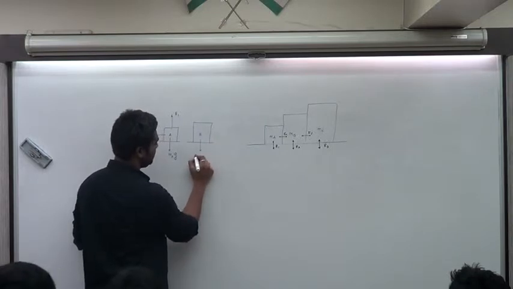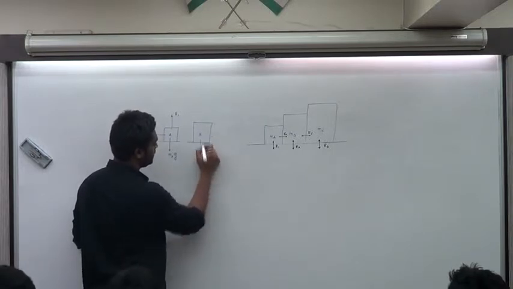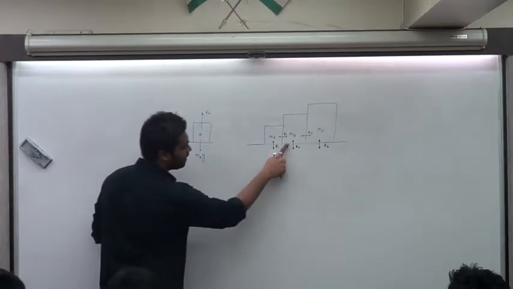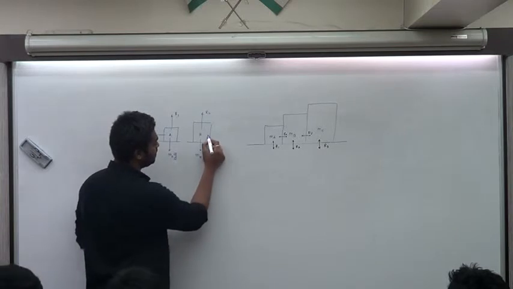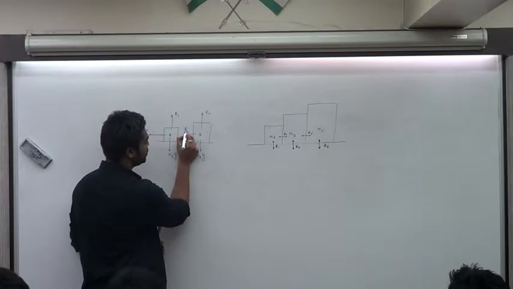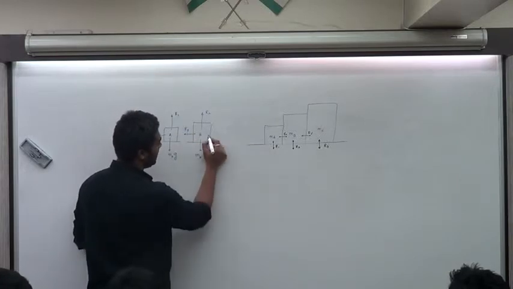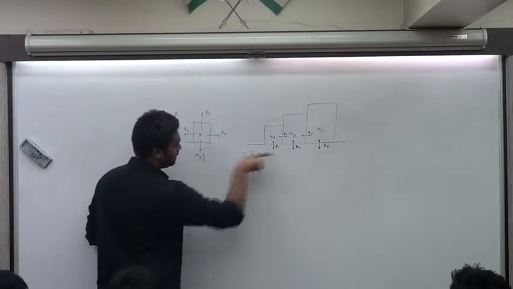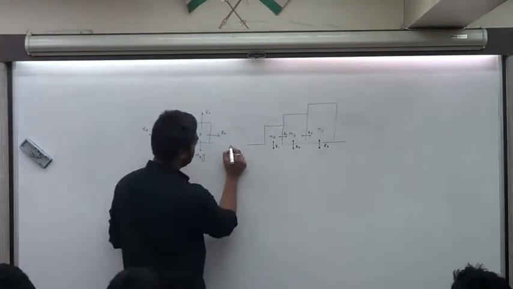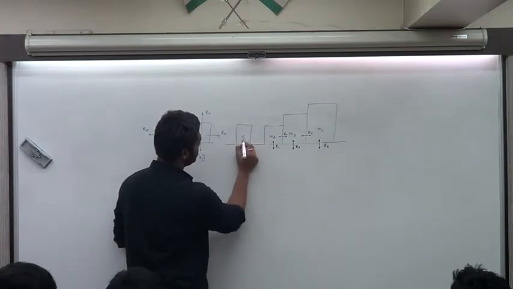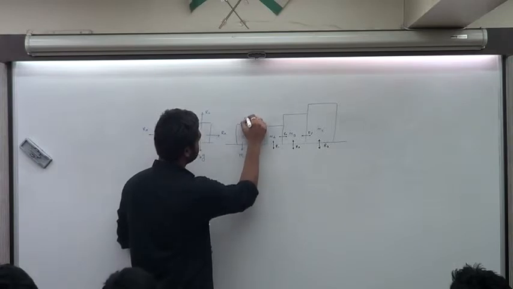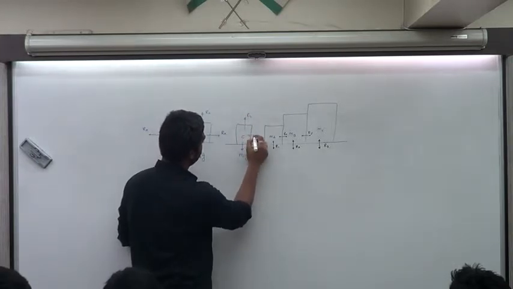Next is B. This over here is mass of B into G. The reaction of the ground, that's R2. R2 is pushing you upwards. B will now have Ry to the left. That's the push of C. And you'll have a push of A, that will be Rx, to the right. Equal and opposite reactions. Okay? Go for C now. This over here is C. You have MCG. You have this as R3. This over here will be Ry alone.